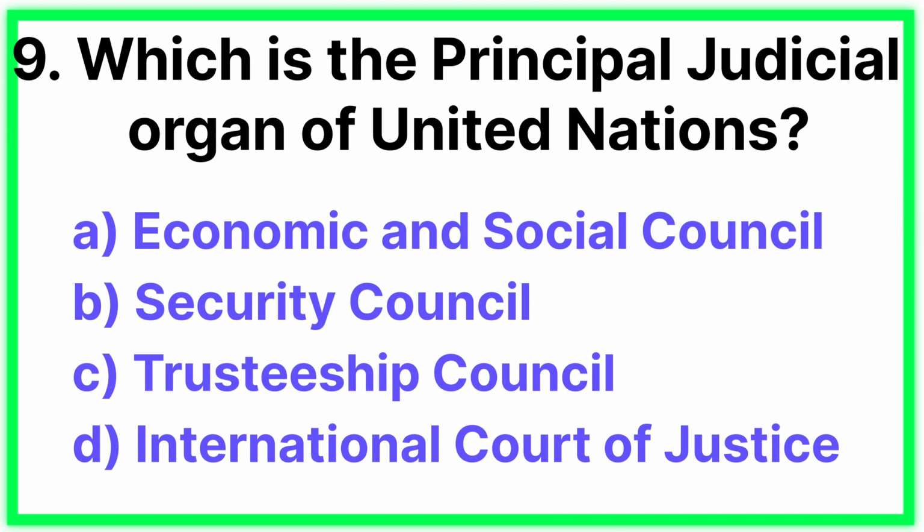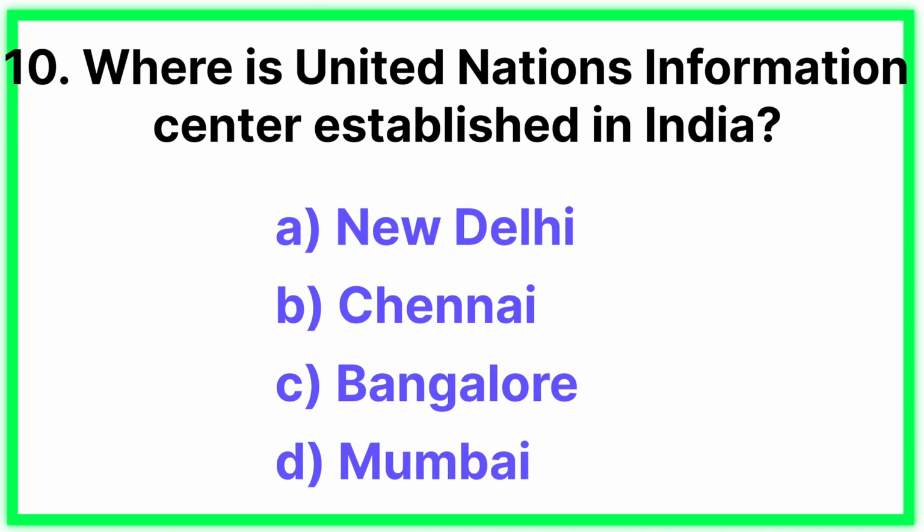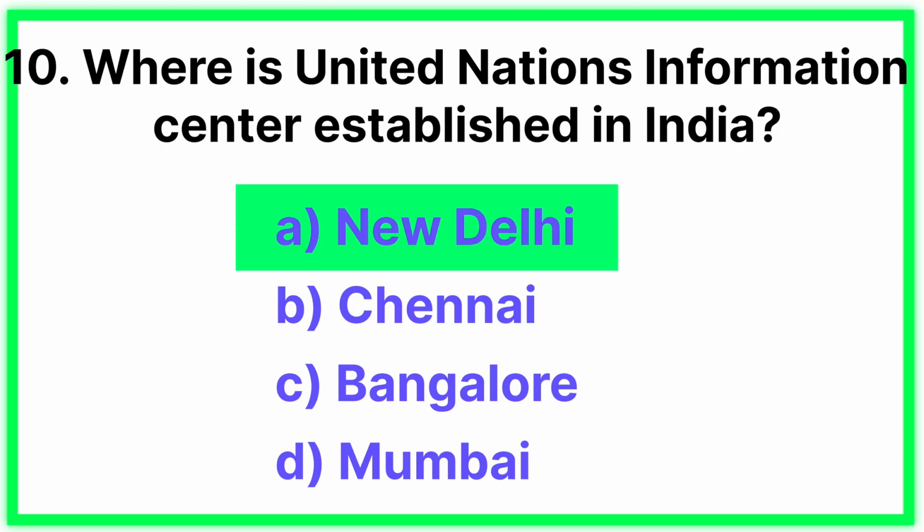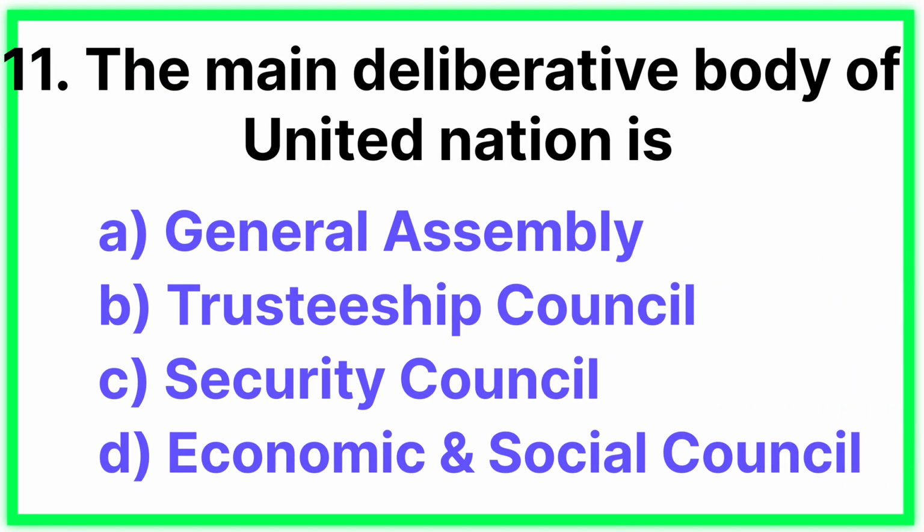Question number 9. Which is the principal judicial organ of United Nations? Answer: International Court of Justice. Question number 10. Where is United Nations Information Center established in India? Answer: New Delhi. Question number 11. The main deliberative body of United Nations is? Answer: General Assembly.